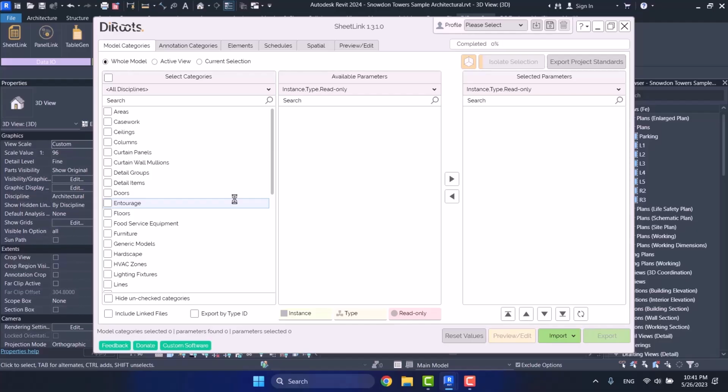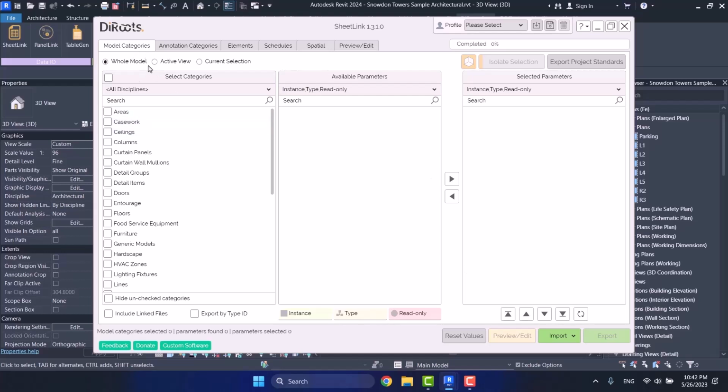As you can see here, the Schedule tab is one of the tabs of this plugin, and this plugin generally deals with Excel. So we are going to analyze this plugin completely, especially the parts that deal with Excel, and then we will also talk exclusively about the Schedule tab and exporting the quantity schedules through this plugin. Now let's talk about the first tab.